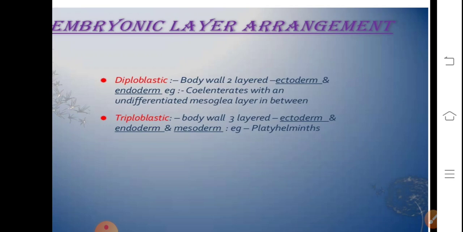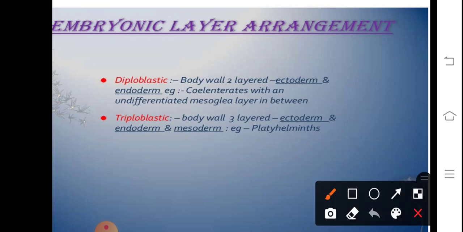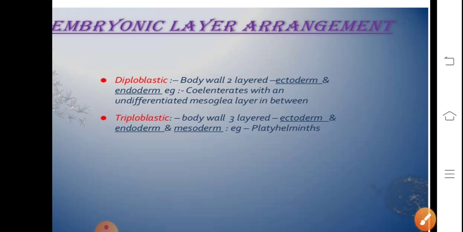Now, talking about the embryonic layer arrangement. The germinal layers could be either 2 or 3, and the organisms will be referred to as diploblastic or triploblastic. If the body wall is two-layered, comprising ectoderm and endoderm, with no formation of mesoderm, there is an undifferentiated layer in between, which is referred to as mesoglea. In triploblastic organisms, the body wall is three-layered, comprising ectoderm, endoderm, and mesoderm, example Platyhelminthes.